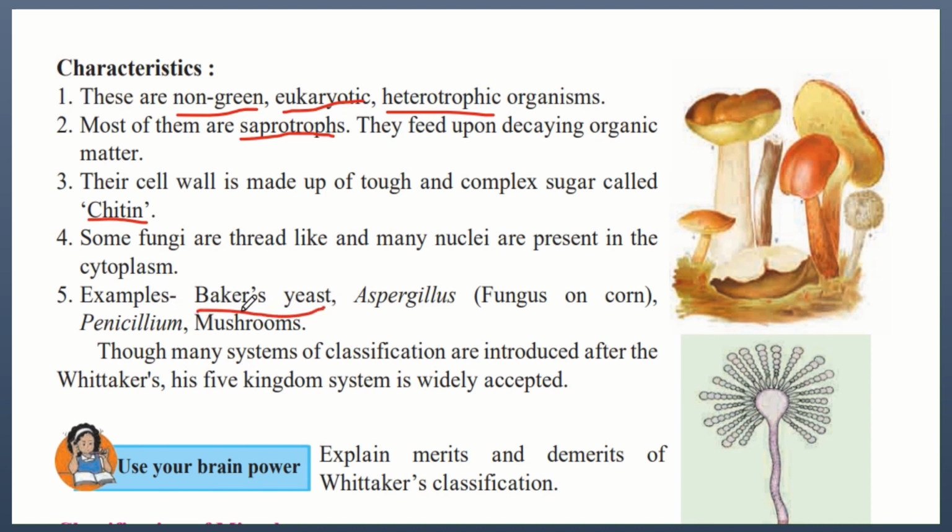Examples of kingdom fungi are baker's yeast. This is what bakers use to make bread. Aspergillus, this is a fungus present on corn. Penicillium and mushrooms. As you can see here, this is an example of a mushroom, and mushroom is an example of kingdom fungi. Though many systems of classification are introduced after the Whittaker's, his five kingdom system is widely accepted. So after Whittaker, many other scientists tried to organize all the different organisms into different subgroups, but Whittaker's classification is the one which is widely used.